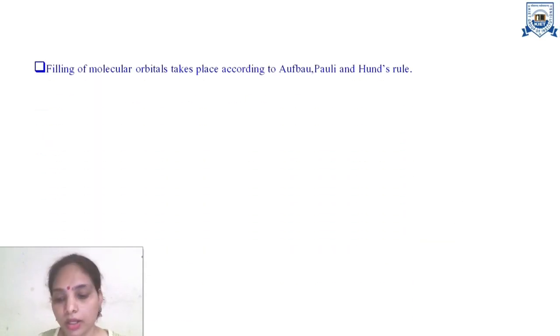Now if the molecular orbitals are filled, it means if we have to fill the electrons in the molecular orbitals, we have to follow some rules like Aufbau rule, Pauli rule and Hund's rule. Now what are these three rules?